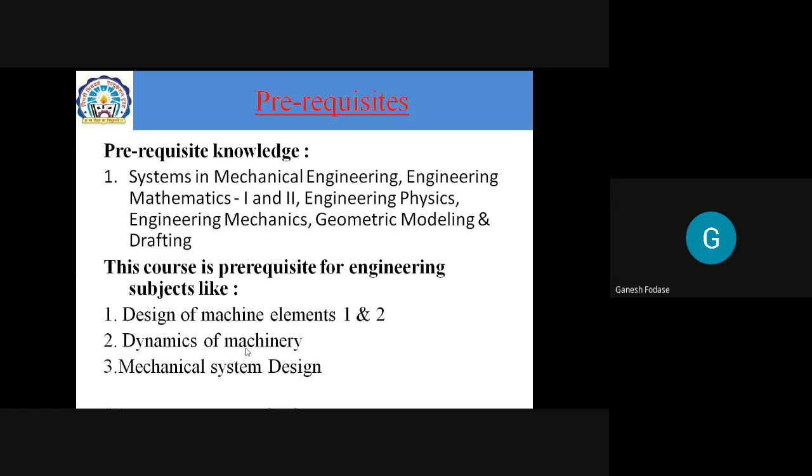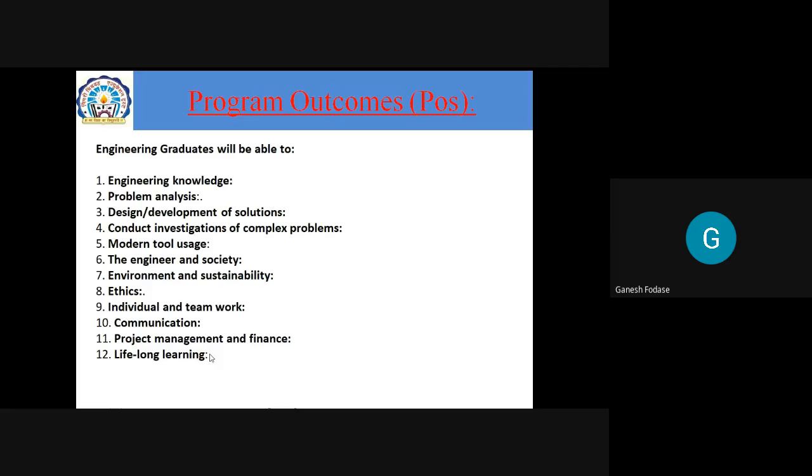So these are the prerequisites for the subject, and I also told you the subject is prerequisite for some other subjects like these 3 subjects. It is not restricted to this. If you want to pursue a PG, or I'm saying post graduation in mechanical engineering, and particularly in design, then this subject is very much essential for a PG course also. I'm saying it will form a foundation for that.